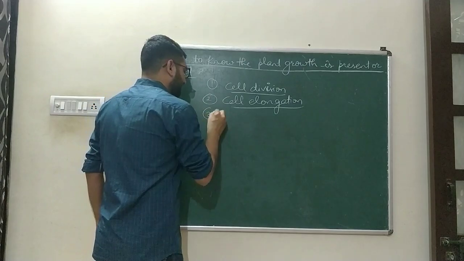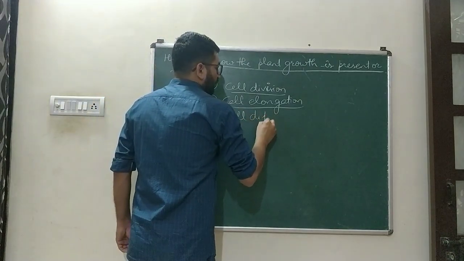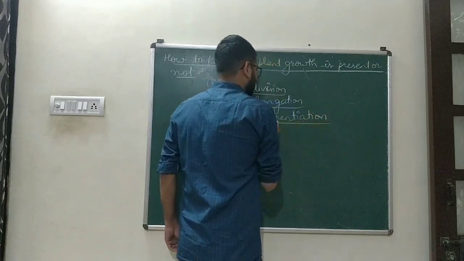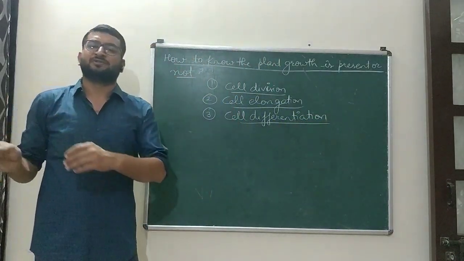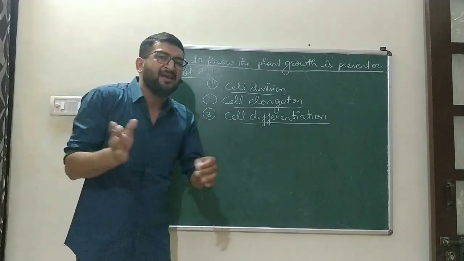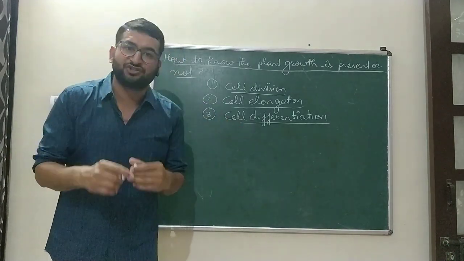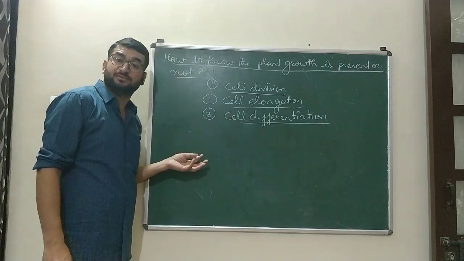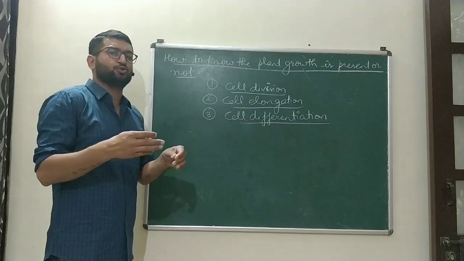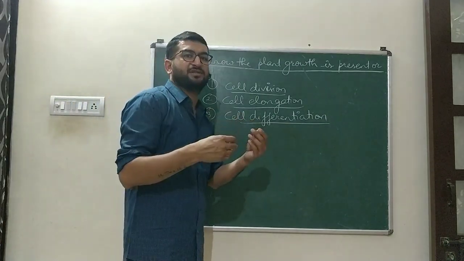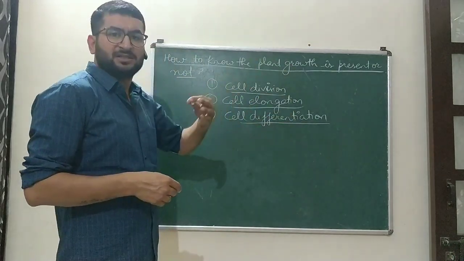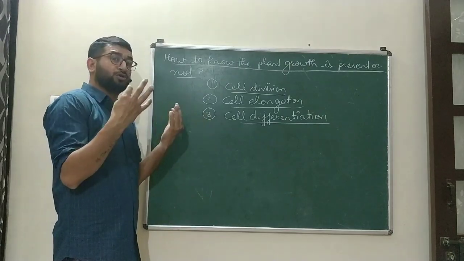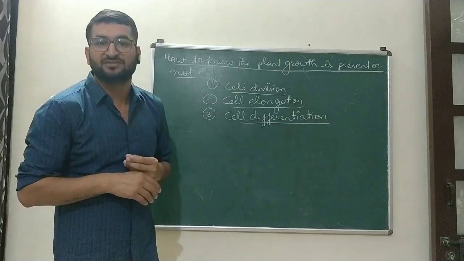Third, cell differentiation. What is cell differentiation? Various cells choose their functions, differentiated. They vary according to their respective functions on the basis of their size, structure and shape, which is known as cell differentiation. So when cells become tissues differentiated to perform their various functions in the form of organs and so on, that is the complexity of organization. So the third growth feature is cell differentiation.